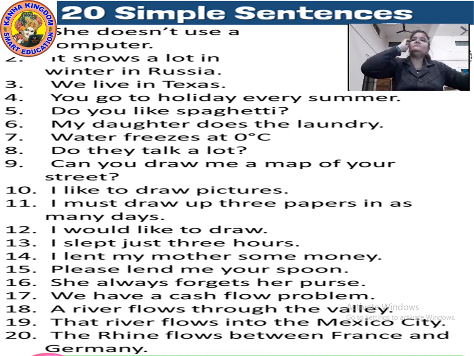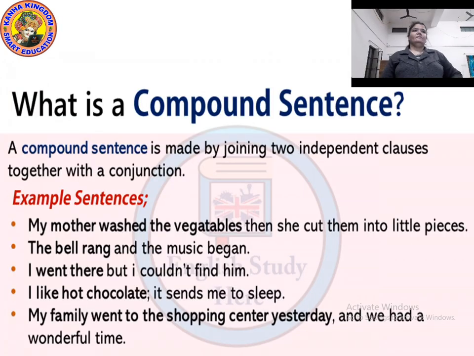So this is how you can identify a simple sentence. Okay, now let's take the compound sentence. Now write the definition of the compound sentence and simple sentence. As we saw, in the simple sentence there is only one independent clause.